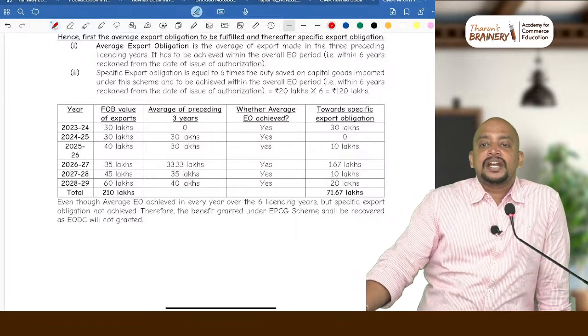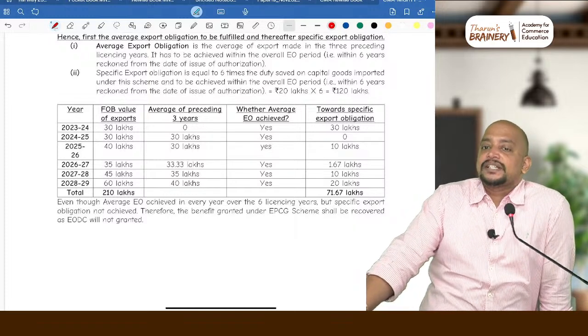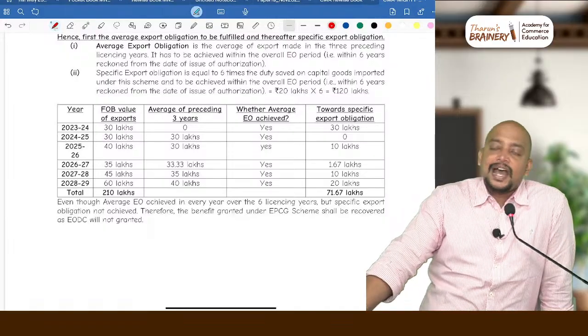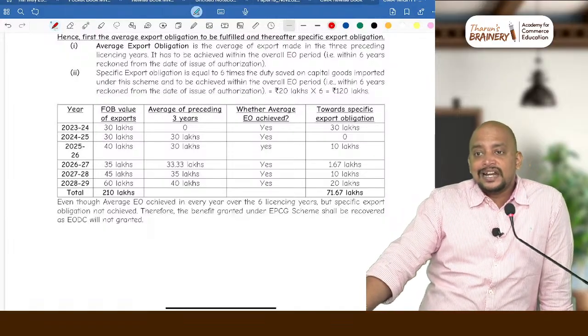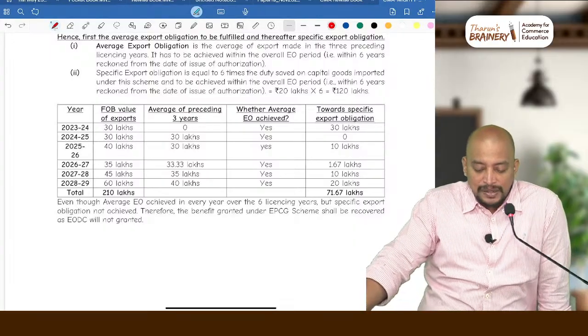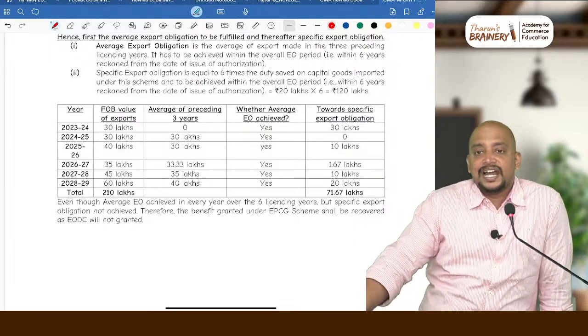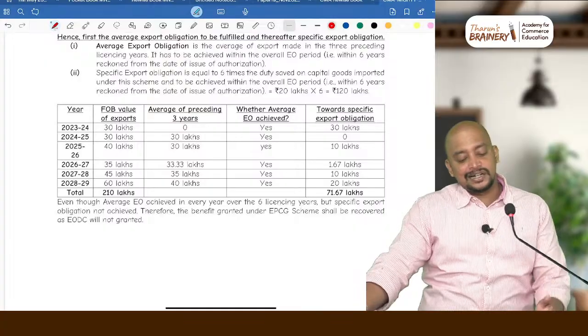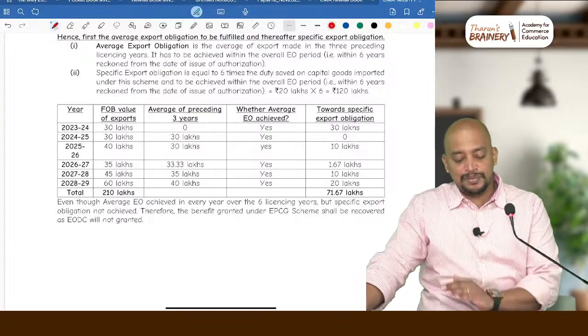What is your average? Last 2 years, 30 plus 30 divided by 2, 30. And 40 minus 30, 10 lakhs will be towards specific export obligation. Then fourth year 35 lakhs. What is your average? 30 plus 40 divided by 3. How much?